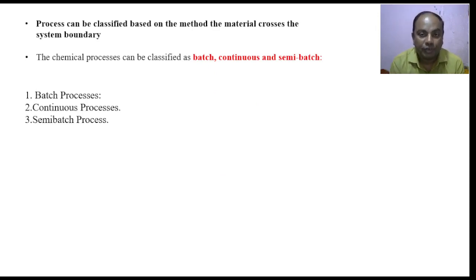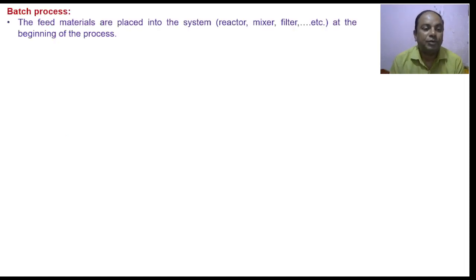Okay, process on the basis of how a material crosses the system boundary, based on that classification is done as batch process, continuous process, and semi-batch process. We will see here one by one in detail exactly what is the batch process, continuous process, and semi-batch process.